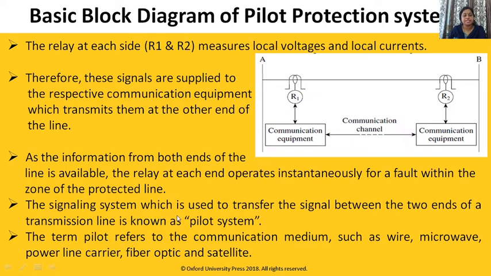The signaling system which is used to transfer the signal between two ends of the transmission line is known as the pilot system. And if it is connected with a wire, definitely that wire should have minimum resistance. That's why it is also called the pilot system, because it has minimum resistance, so less voltage drop.